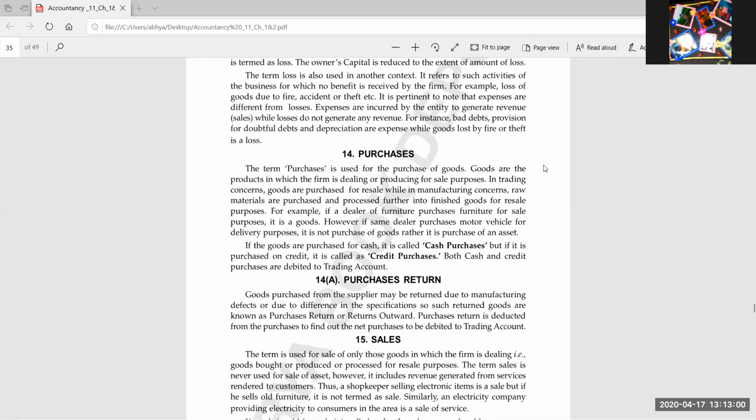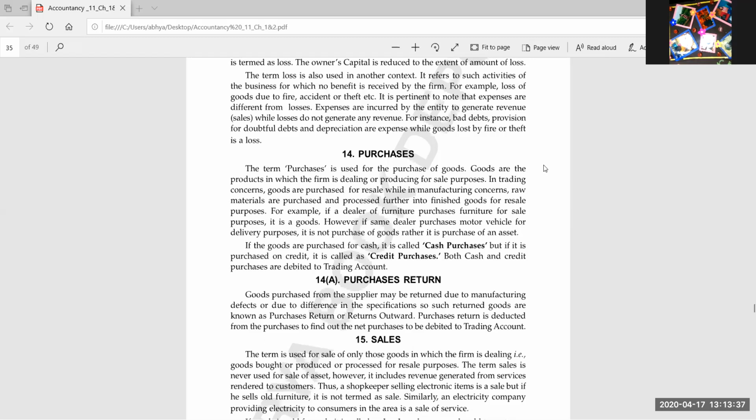Suppose a businessman has, again I am taking the same example of a furniture business, a furniture trading business. Trading means the furniture man is buying the furniture to sell it off. Ready-made furniture he is buying. Suppose he has bought two sofas costing rupees 50,000 each. In the books he will not record that he has bought a sofa, he will not write sofa. Buying of goods will be written under one head, and that head is known as purchase only.